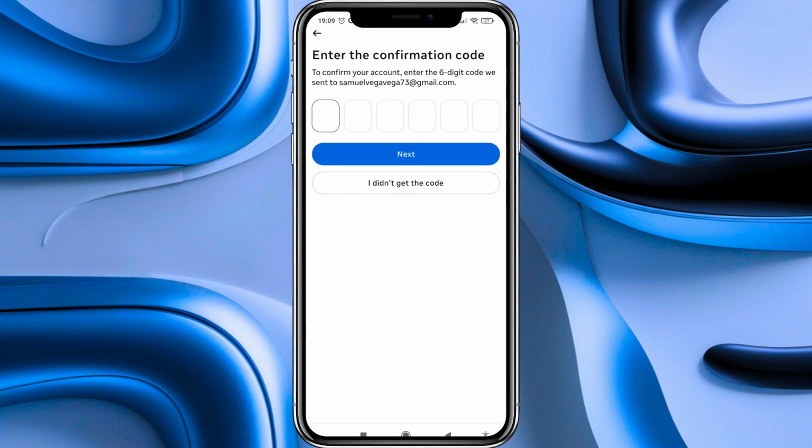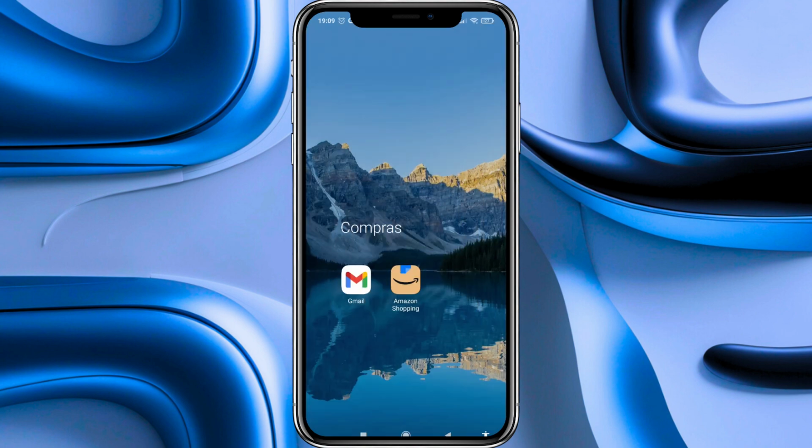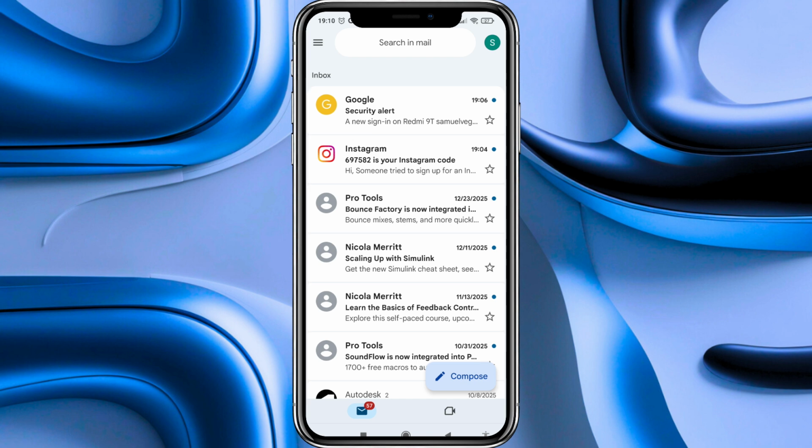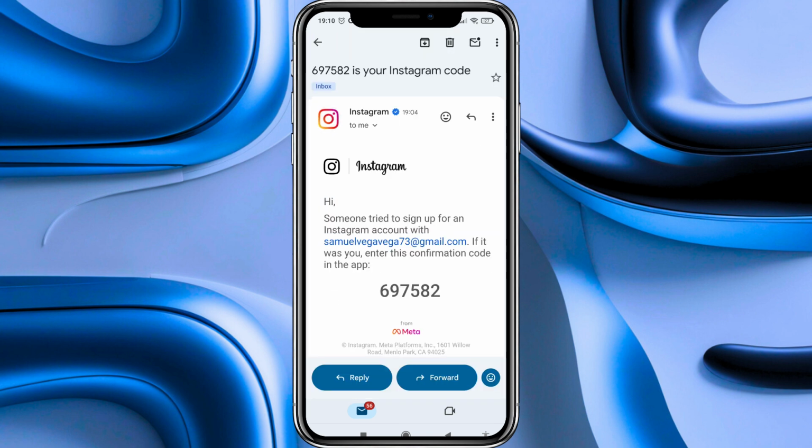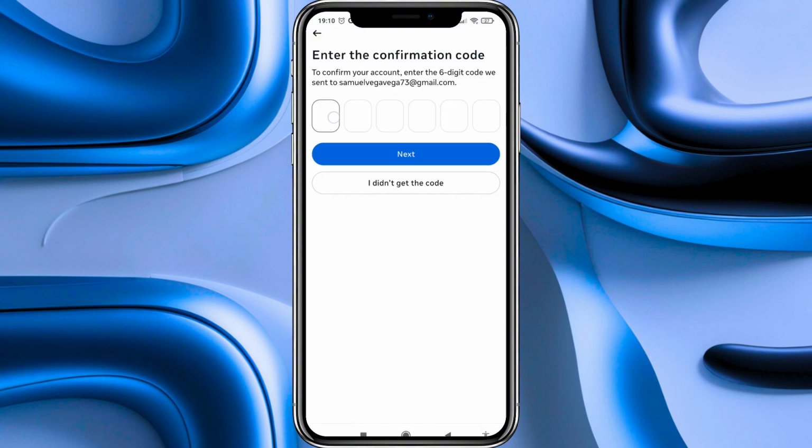Now, as you can see, Instagram has sent us a verification code so that we can confirm that this is our account. What we have to do now is to close this page and open the Gmail application. Now here, as you can see, I have a message from Instagram and I have to open it. Here I can see that Instagram has sent me this message and I have to copy this code. So I keep pressed and then in this panel I press copy. Then we return back to the Instagram page and here we are going to keep pressed and press paste so that we paste this code.